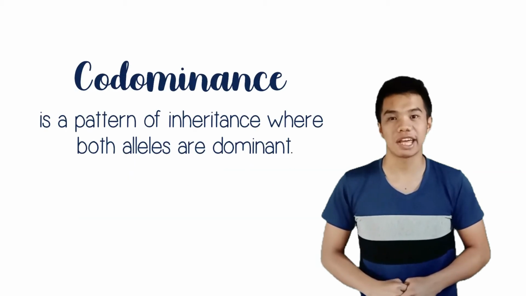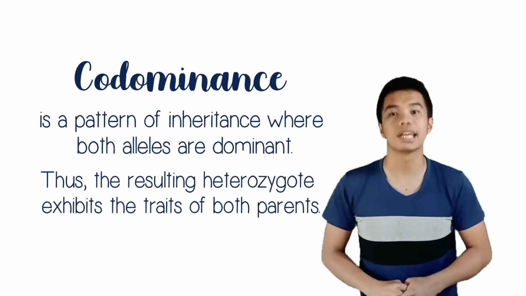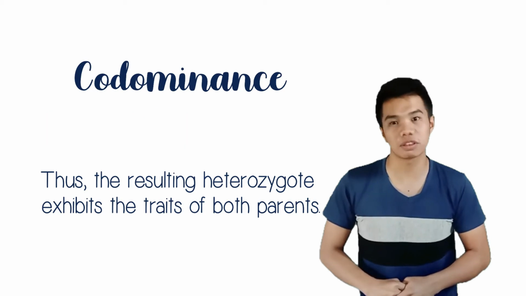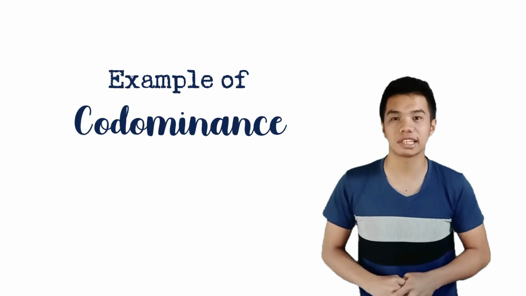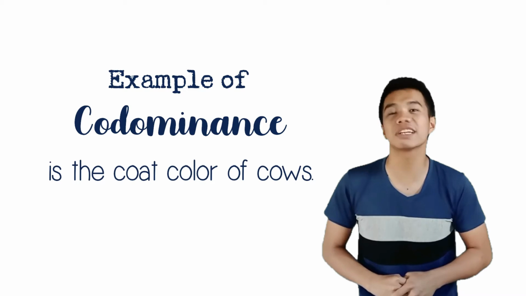Codominance is a pattern of inheritance where both alleles are dominant. Thus, the resulting heterozygote exhibits the traits of both parents. An example of this can be observed in the coat color of cows.